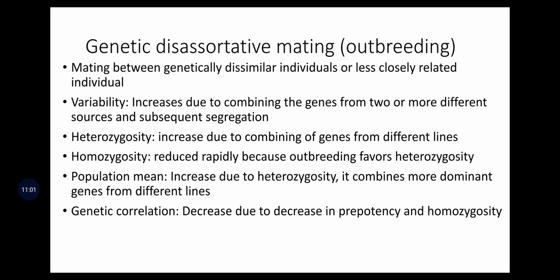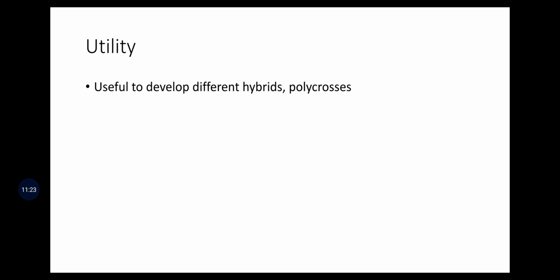Then heterozygosity increases due to combining genes from different lines. Homozygosity reduces, obviously. Population mean increases due to heterozygosity. It combines more dominant genes from different lines. Then genetic correlation decreases due to decrease in prepotency and homozygosity. Utility: it is useful in developing hybrids, polycrosses, etc.